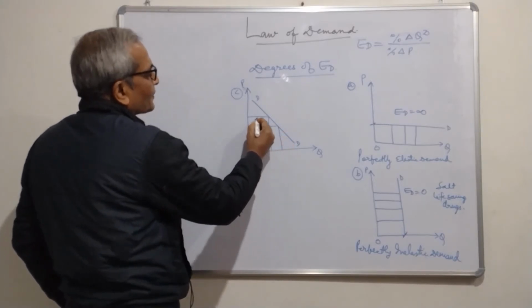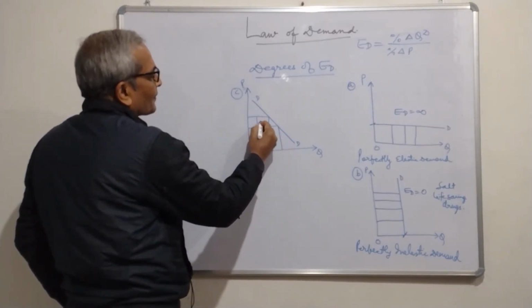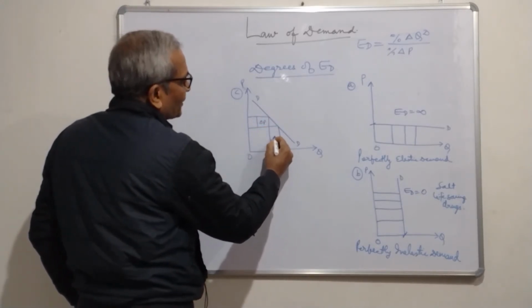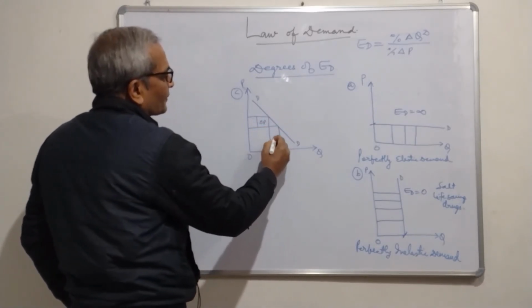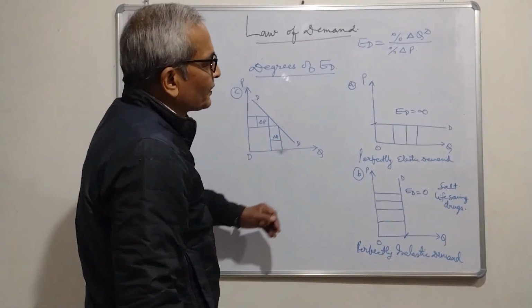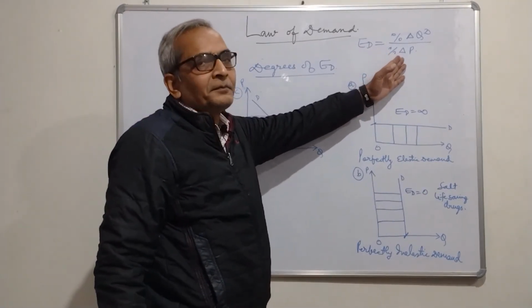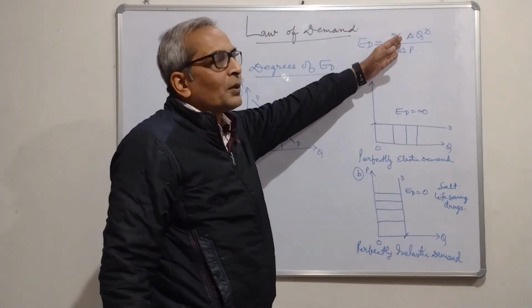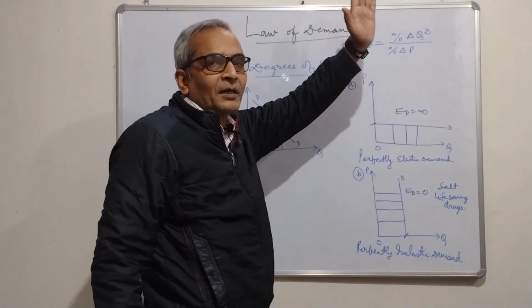In this case, the change in price and change in quantity both are equal. If the price of the commodity decreases by 20%, the quantity demanded rises by 20%.